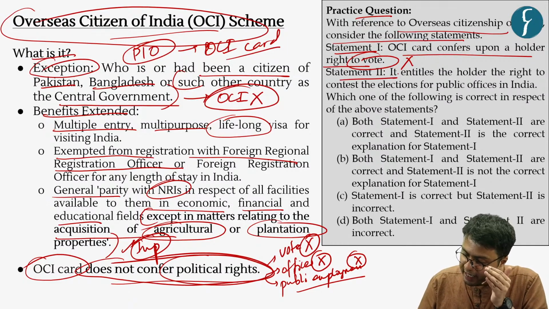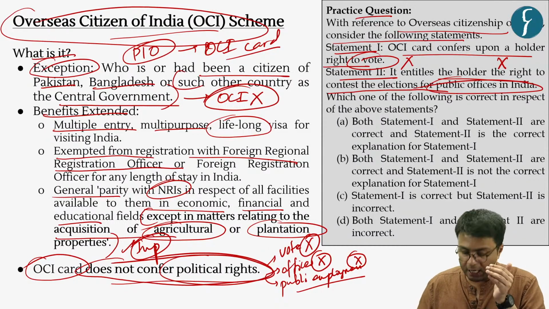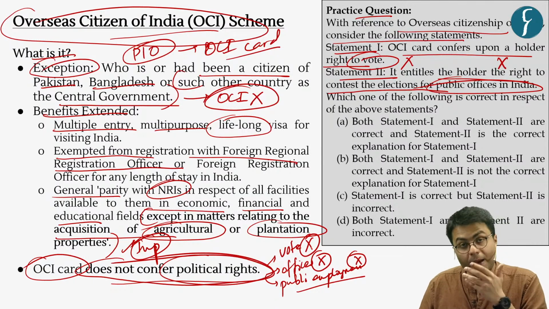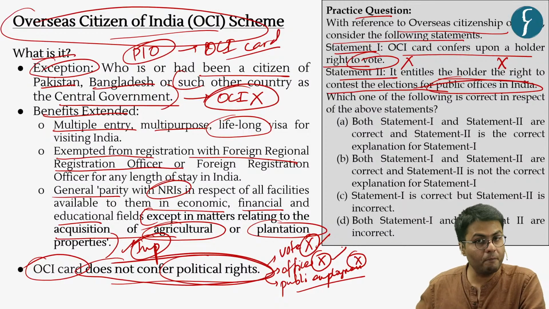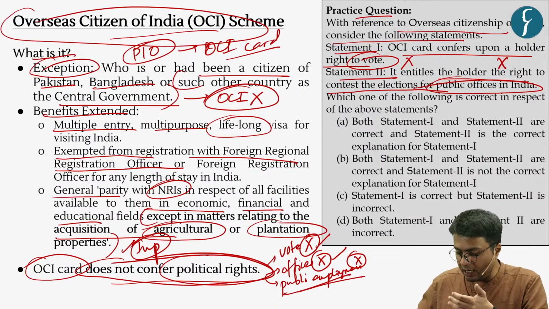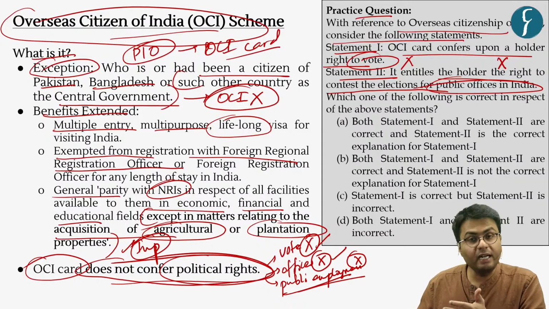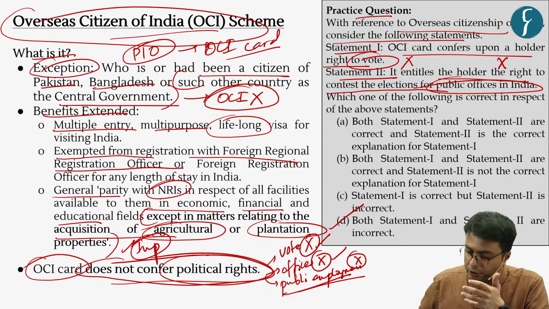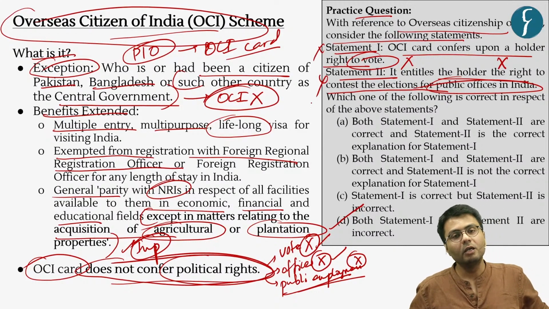Now, the second statement: it entitles the holder to the right to contest elections for public offices in India, which again is an incorrect statement, because members who have an OCI card can neither vote, nor contest for public offices, nor get employed in public services. So the correct answer to this model question is option D, as both statement 1 and statement 2 are incorrect.